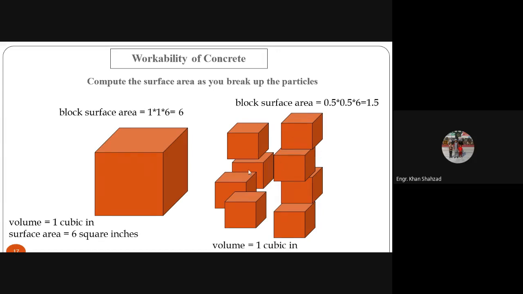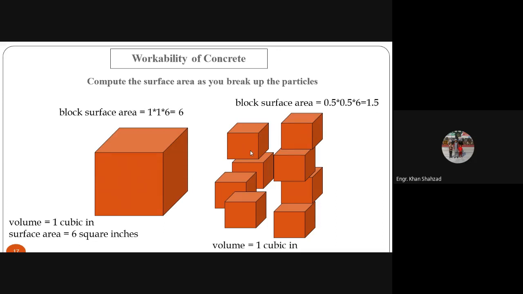Now I have cut it in the middle. So the dimensions have decreased from 1 inch to 0.5 inch. This is 0.5, this is 0.5. So 0.5 multiplied by 0.5 multiplied by 6 for this particle. Jalal, everything is okay? Yes, sir. Okay, so the surface area of this one particle is 1.5 square inches.